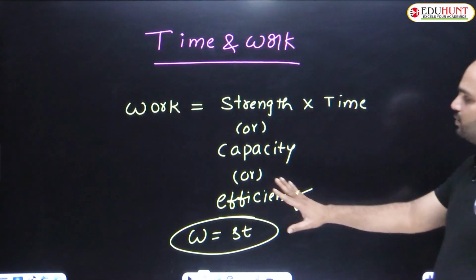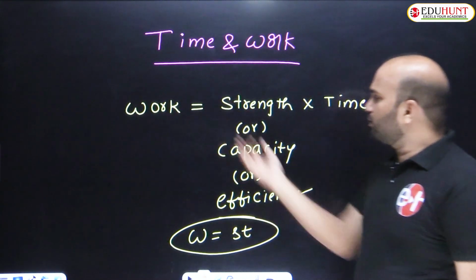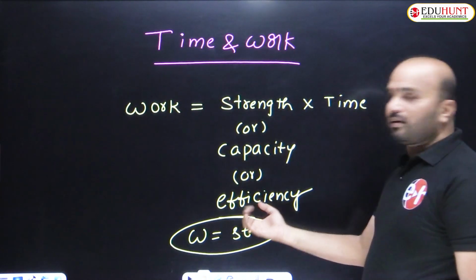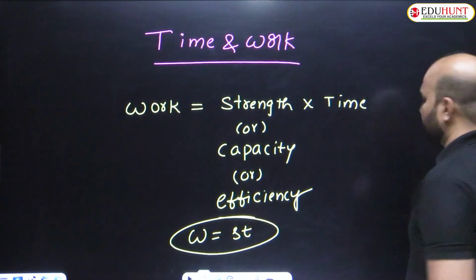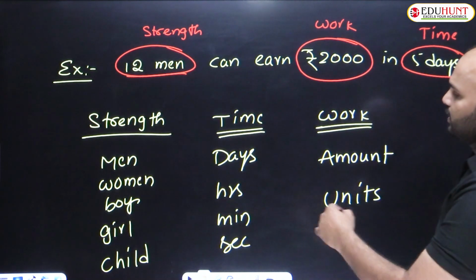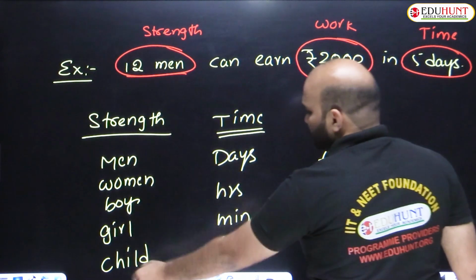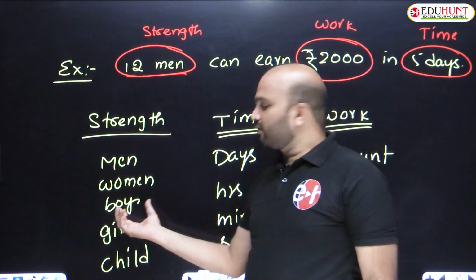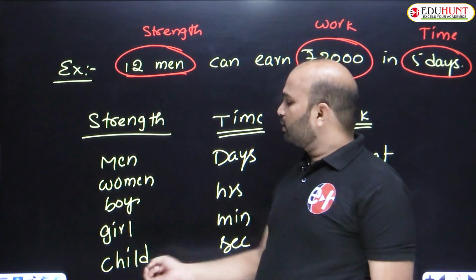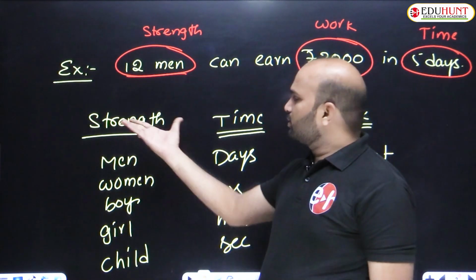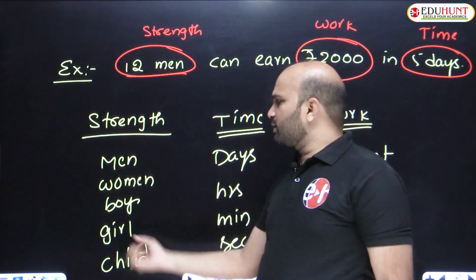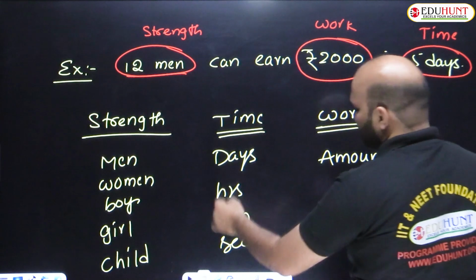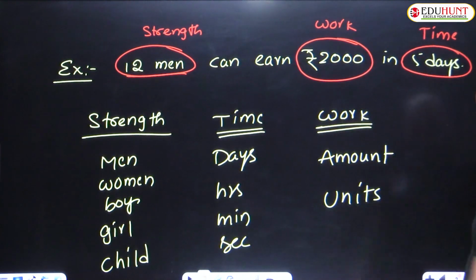So this is the strength. Once I explained, the work formula is strength into time. What are the different names of strength? Capacity or efficiency. Work equals S into T. Strength is nothing but men, women, boys, girls, children and persons. If this type of condition is given, it will be treated as strength. Time is calculated in days, hours, minutes and seconds. Work is nothing but amounts or units.